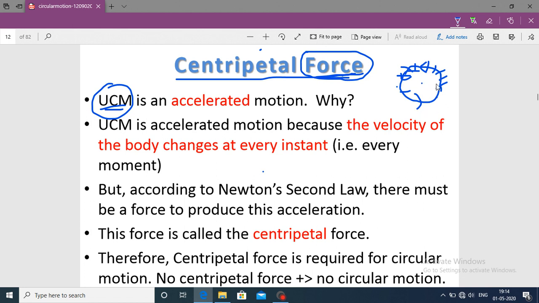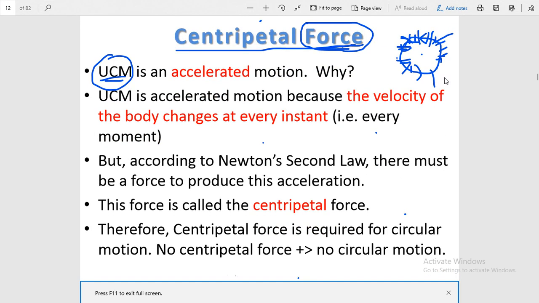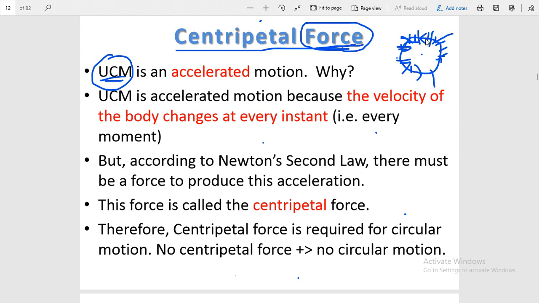But if the speed of the particle is different at different points on this circular path, suppose the speed at this point is 5 meter per second, then after that at any other point it is 6 meter per second, then it is again 5 meter per second, then it is again 6 meter per second. So this type of motion is known as non-uniform circular motion.